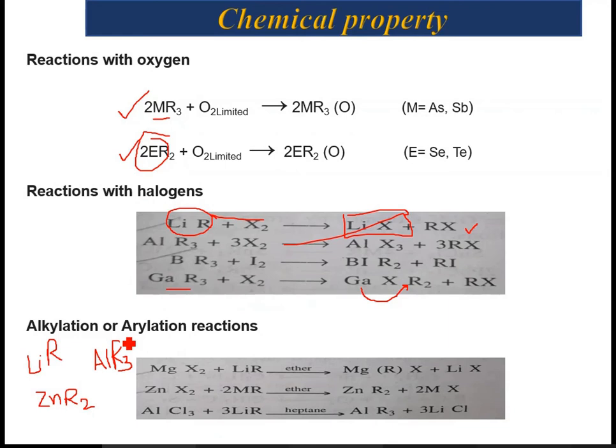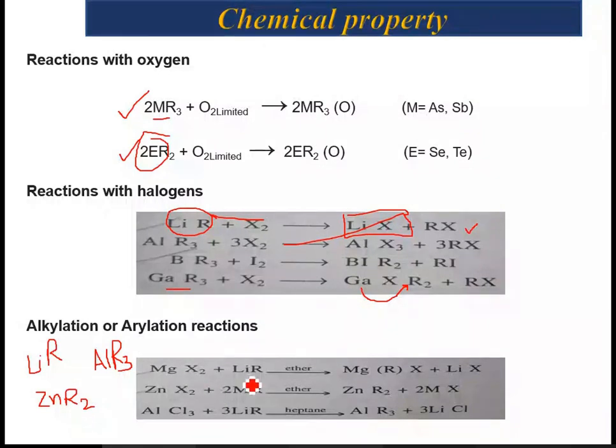Some of the alkyl aryl reagents, for example LiR, ZnR2, and AlR3, on reaction with halides of other metals of main group form a variety of new organometallic derivatives. The synthesis of organometallic derivatives by this type of reaction is called alkylation and arylation reactions.